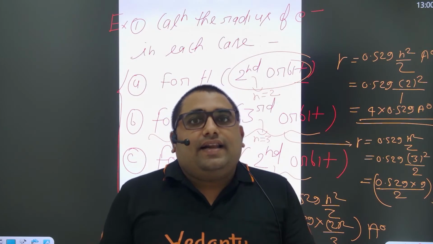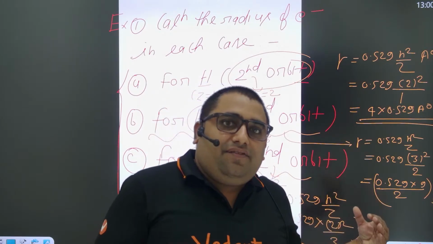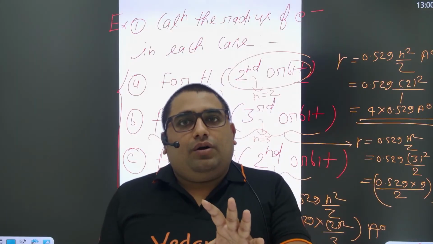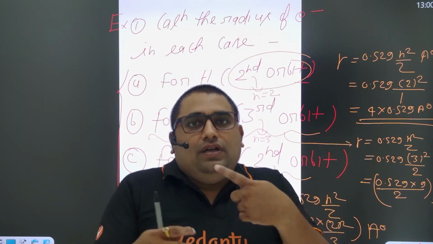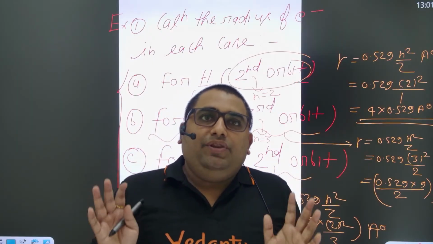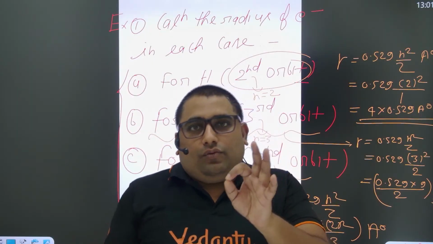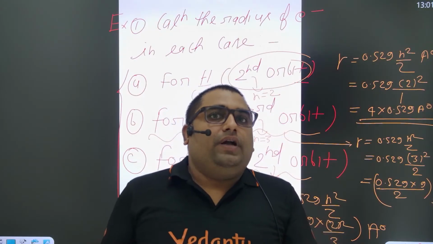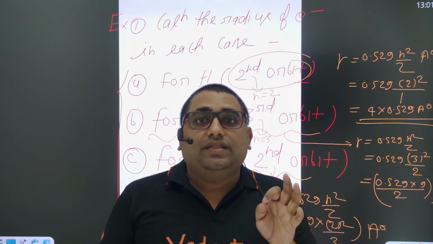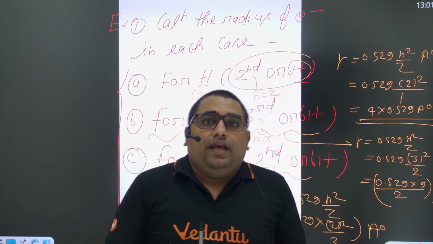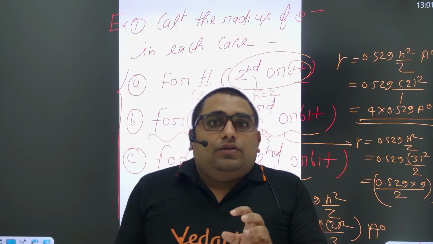In the Saturday class, I will take the remaining part of the Bohr atomic model, and then I will take questions related to the Heisenberg uncertainty principle, and then the de Broglie hypothesis, because almost one question always comes from the de Broglie hypothesis, one question always comes from the Heisenberg uncertainty principle, and then one question from the Schrodinger wave equation.